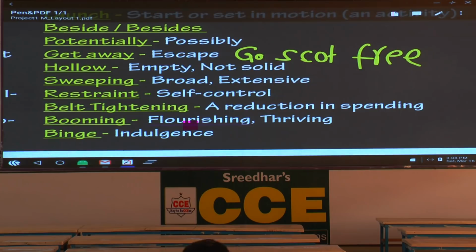Flourishing business. And what is the last word? But it is not the right combination. Generally, binge has a negative connotation. Binge means to indulge in negative activities, bad habits. But here what is the combination? Investment binge means too much of indulgence in investment. Indulgence.